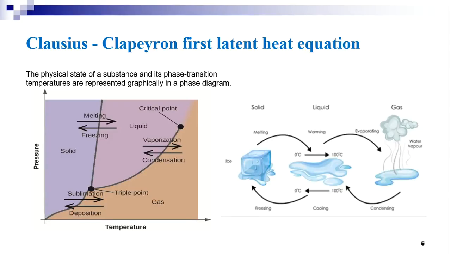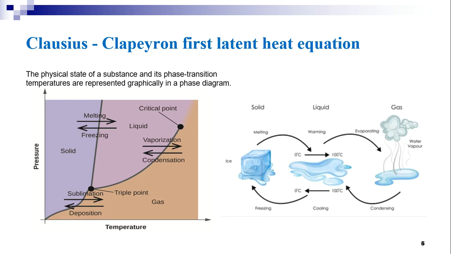Whenever there is a change of state, either from a solid state to a liquid state or from a liquid state to vapor state, temperature remains constant as far as the change takes place. This temperature, either it is a melting point or the boiling point, depends upon the pressure, and it is a characteristic of each substance. That means the melting point or boiling point depends upon the pressure.